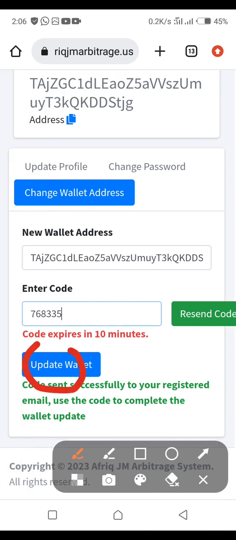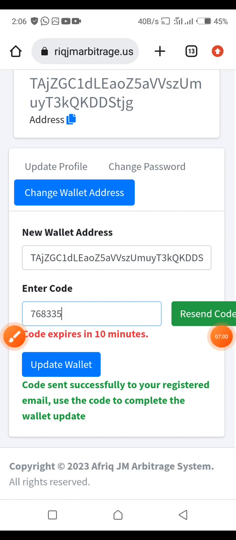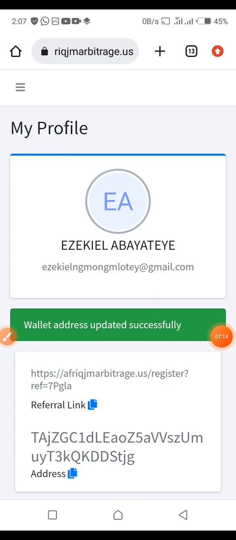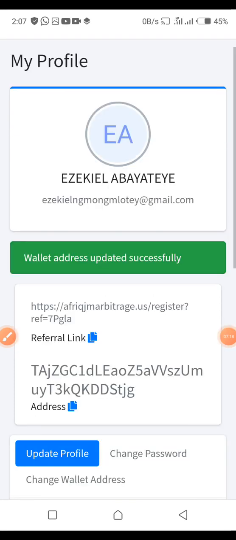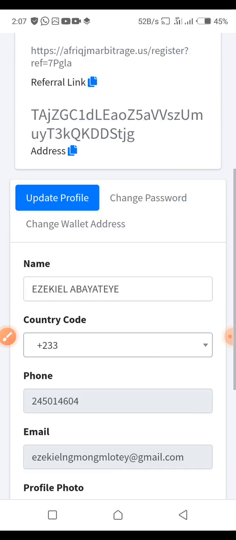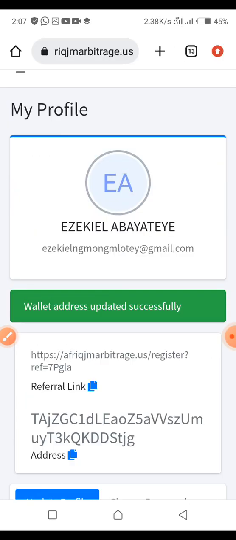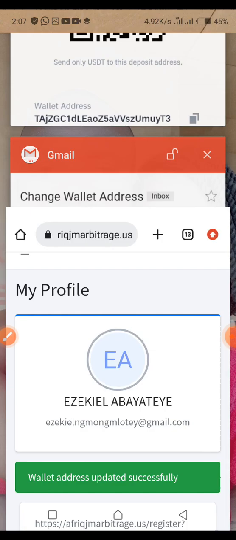So you click on it after inserting the code, then wait for it patiently. It will tell you wallet address successfully updated. Wallet address updated successfully. So guys, that is it. You are done. From here you can now go ahead and initiate your withdrawal without any problem.